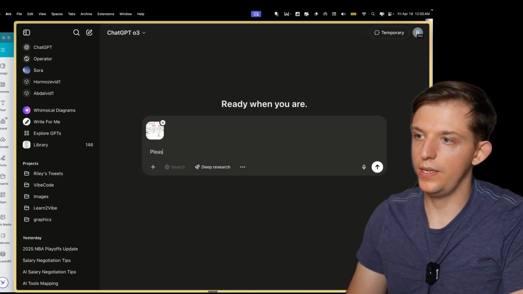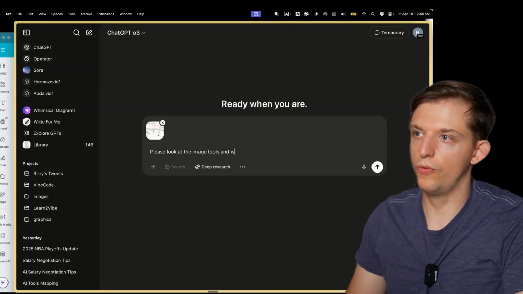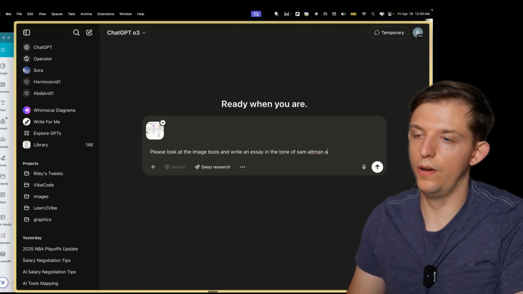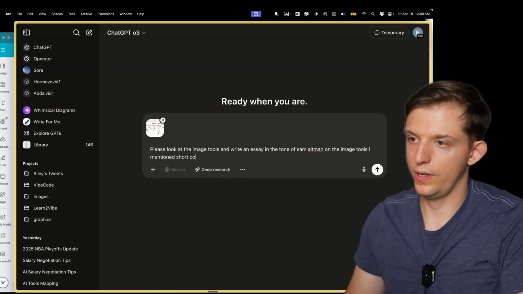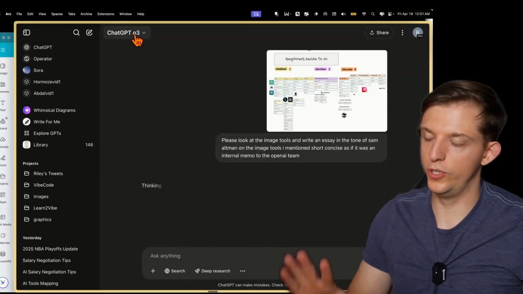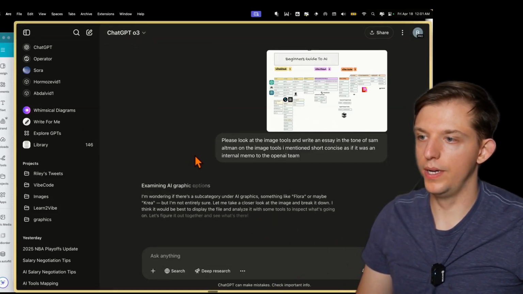And we can say, please look at the image tools and write an essay in the tone of Sam Altman on the image tools I mentioned, short, concise, as if it was an internal memo to the OpenAI team. And now this new O3 model, which we're going to talk about later, we are going to test this out right here.